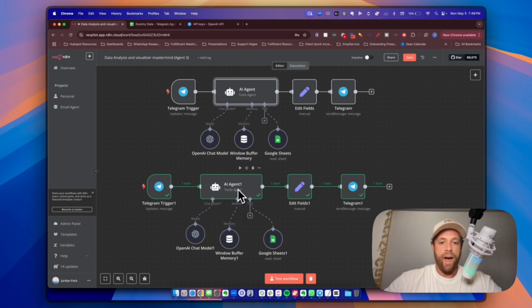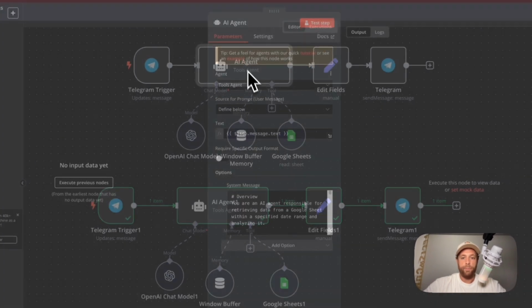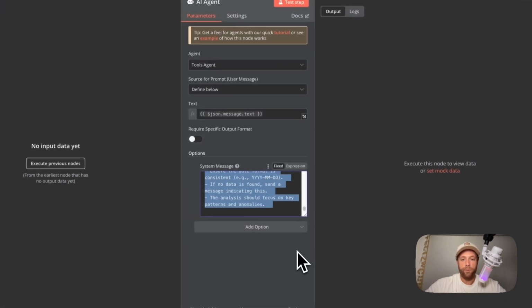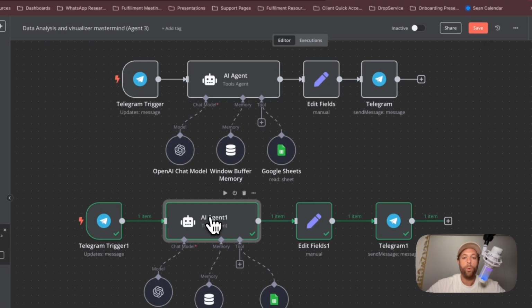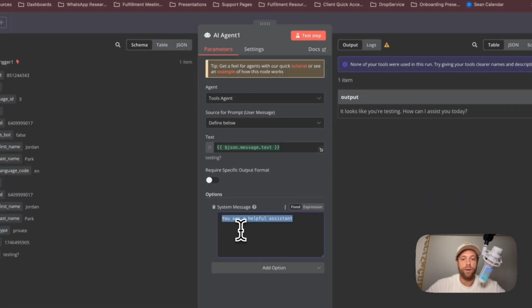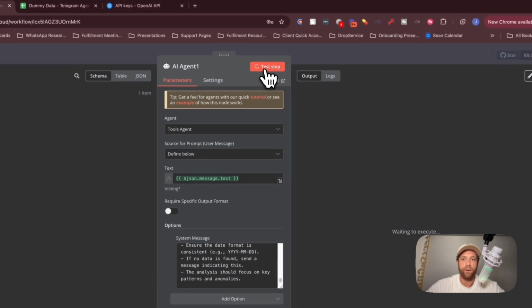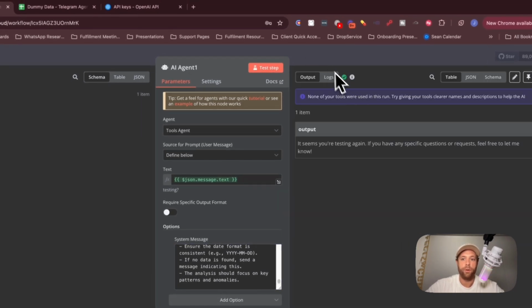But with that, now we just need to copy the prompt, right? So you just bring the prompt. We're going to copy this. We're going to put it into this agent right here. So instead of "You are a helpful assistant," we're going to paste that in there. We're going to test step, and then you're going to see that the output is going to be much more specific. It seems you're testing again. If you have any specific questions.